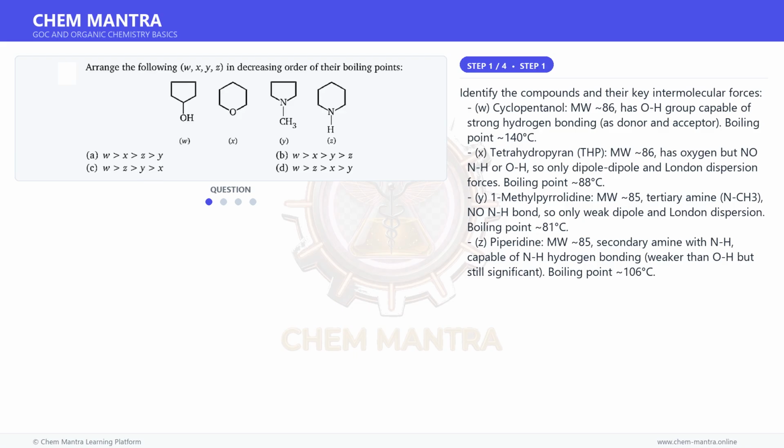Y. 1-methylpyrrolidine, molecular weight 85, a tertiary amine, NCH3, no NH bond, so only weak dipole and London dispersion forces. Boiling point 81 degrees C. Z. Piperidine, molecular weight 85, a secondary amine with NH, capable of NH hydrogen bonding, weaker than OH but still significant. Boiling point 106 degrees C.